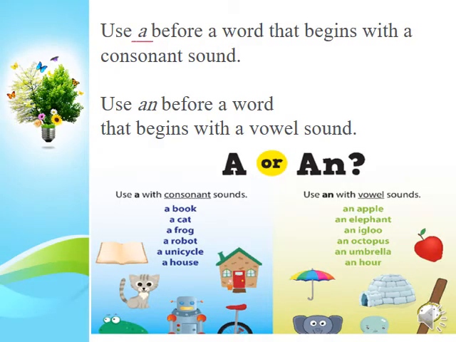Use a before a word that begins with a consonant sound, like all the sounds or all the letters except the 5 vowels. Use an before a word that begins with a vowel sound. What are the vowels? Of course, you've been studying this since KG. These are the vowels: A, E, I, O, and U. Here, of course, you have an hour. The H here is silent, so the sound is ow, which is the O and U.